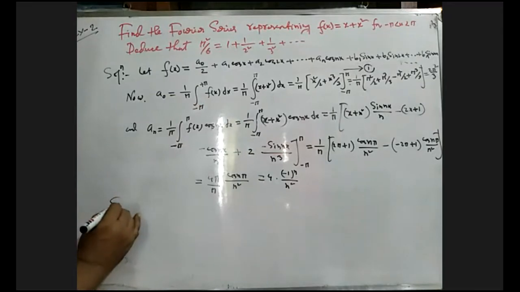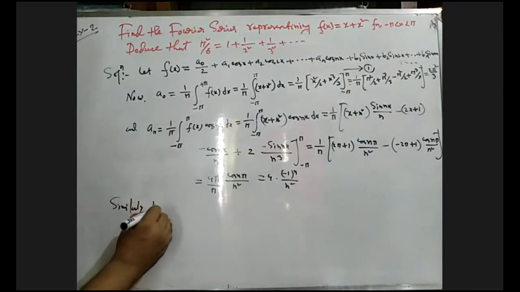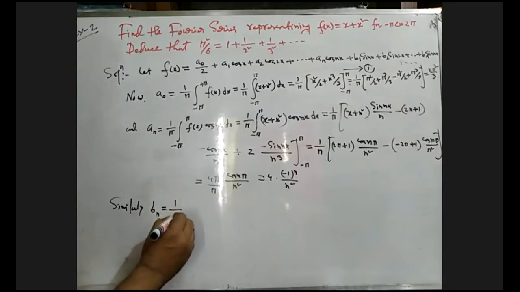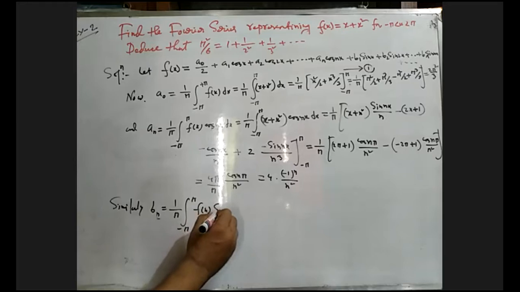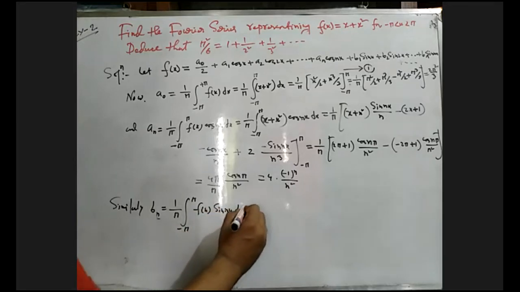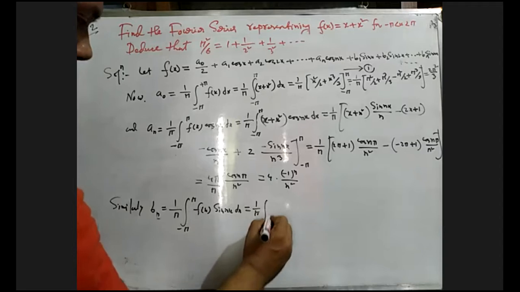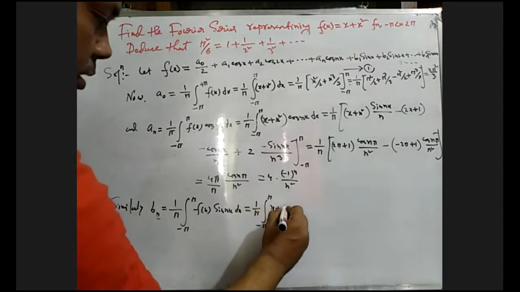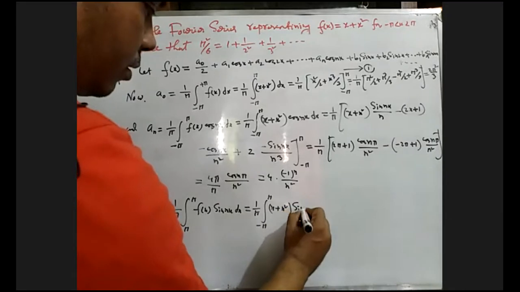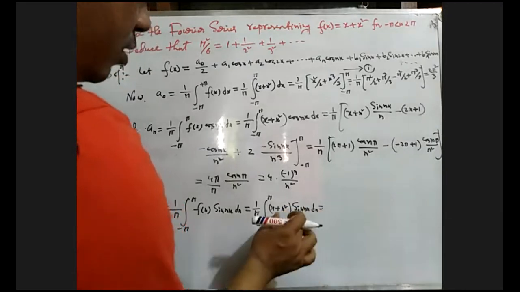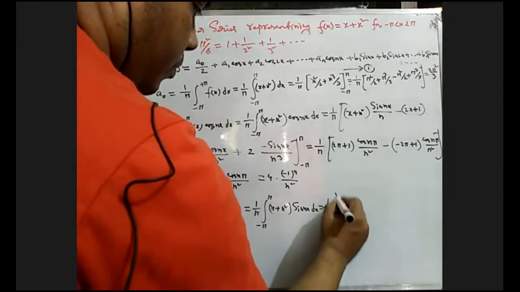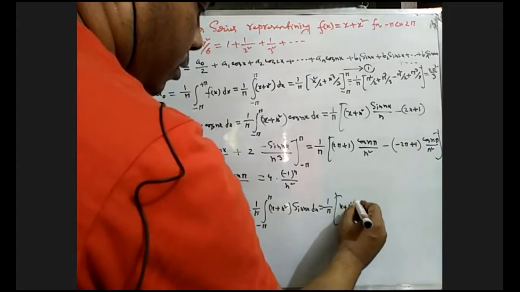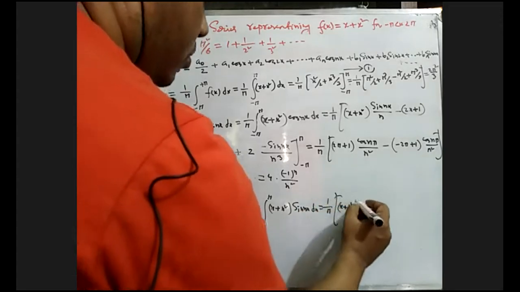Similarly, bn will be what? bn equals 1 by pi, integral from minus pi to plus pi of f of x sine nx dx, that is 1 by pi, integral from minus pi to pi of x plus x square, sine nx dx. Now what will be the integration? U into integration of v. Okay, x plus x square sine nx integration, what will be?